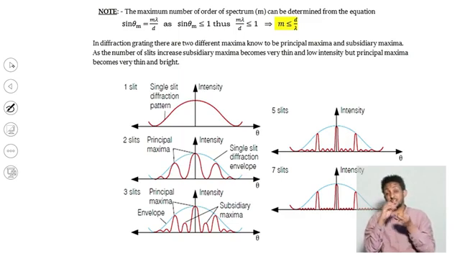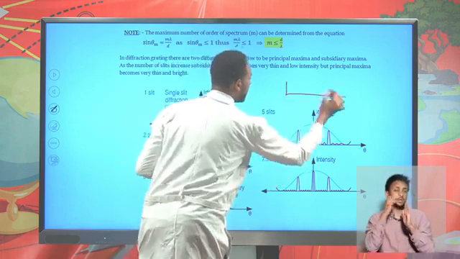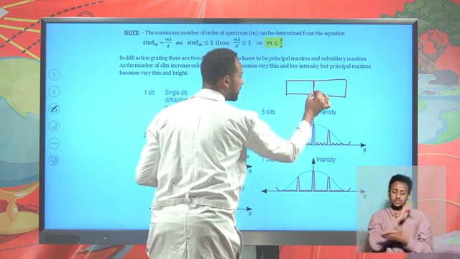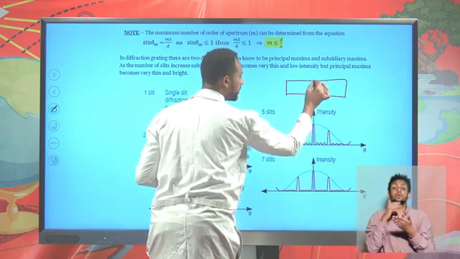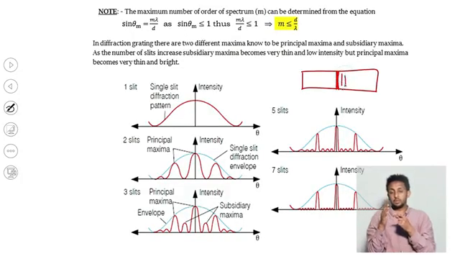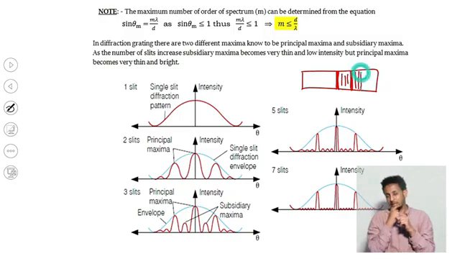As the number of slits increases more and more, there will be a brighter and very thin principal maxima and a less bright subsidiary maxima. For example, if this is the screen, exactly at the center there might be the wider principal maxima, then there will be less bright maxima known as subsidiary maxima, and then again a principal maxima, then a very thin subsidiary maxima, and so on.